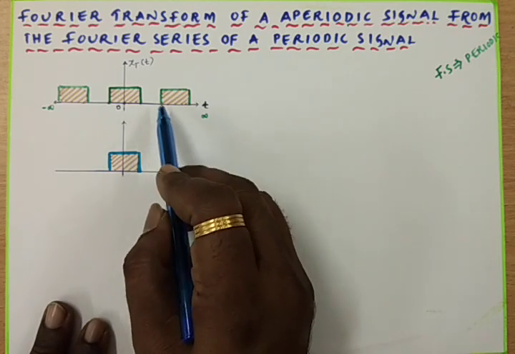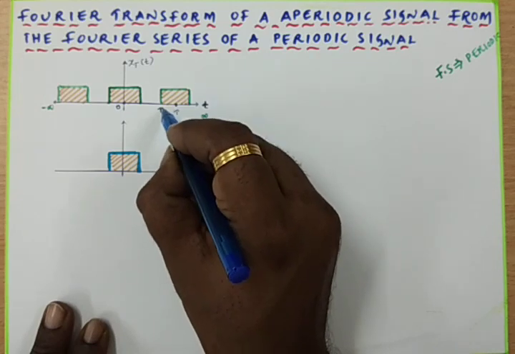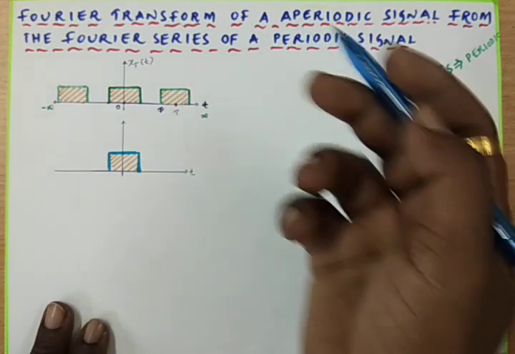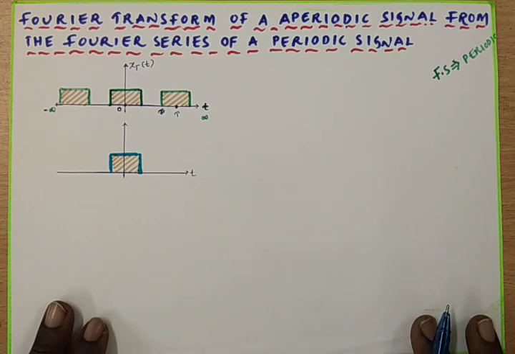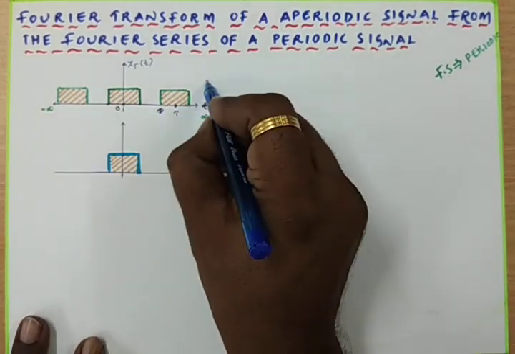After 0 to T, the same signal has been repeating itself with a specific time interval, that is T seconds. So here this is a periodic signal, and we can call it a periodic signal.